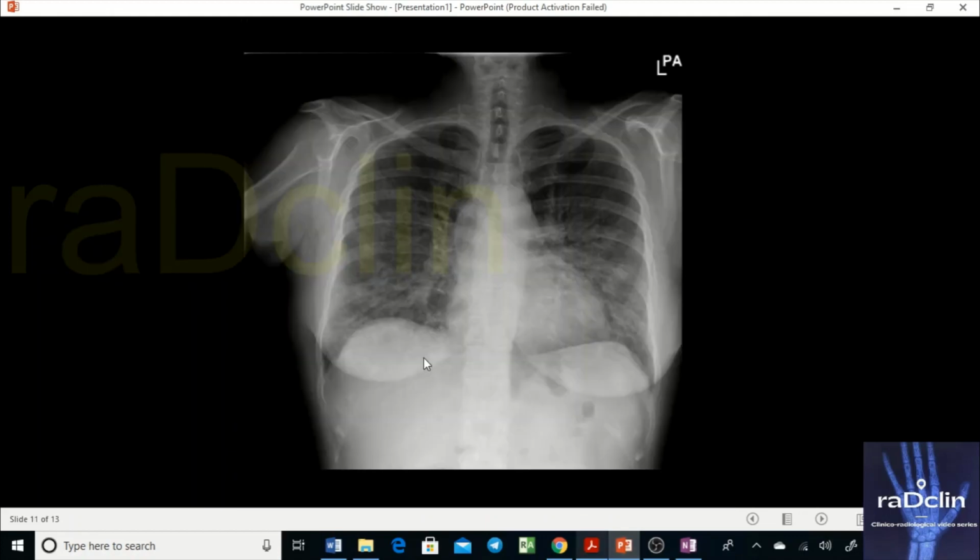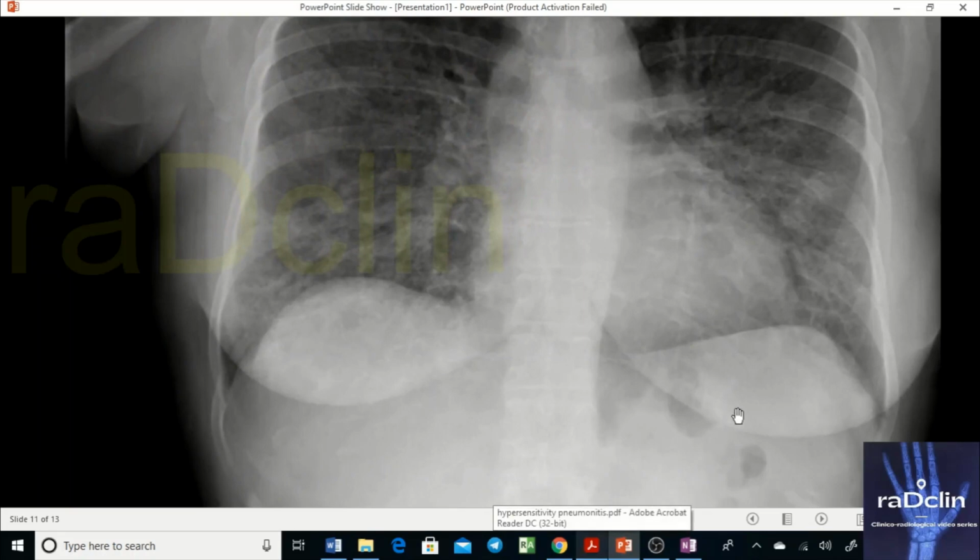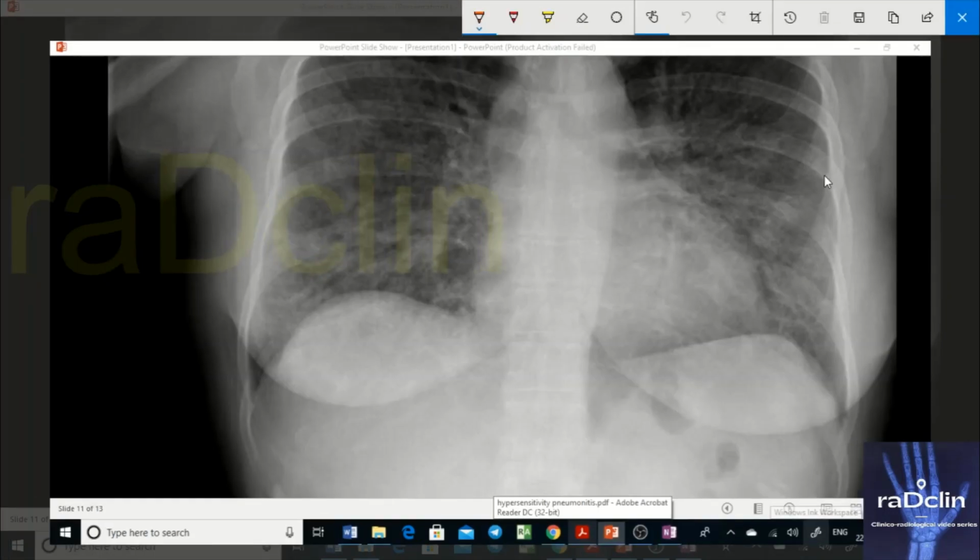I'm zooming this X-ray. At the lung bases, characteristically, you see there is increased density, which goes with the GGO. But if you see this particular area and somewhere here also, these are bronchi.